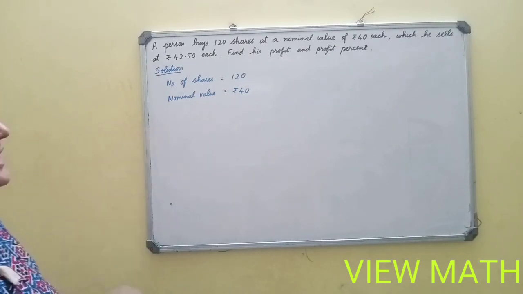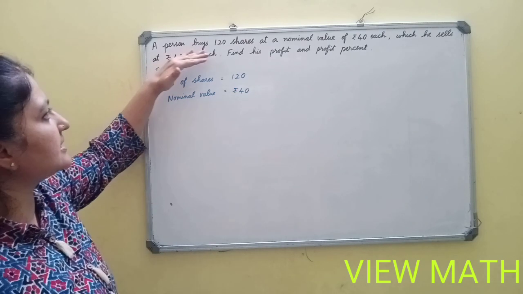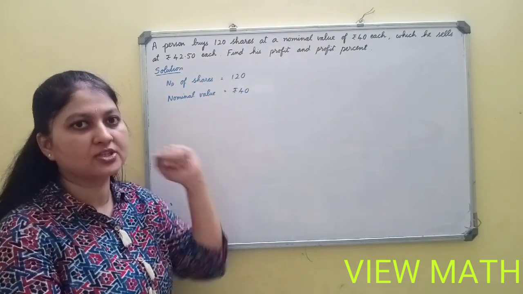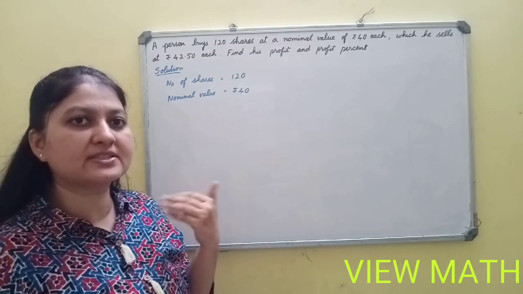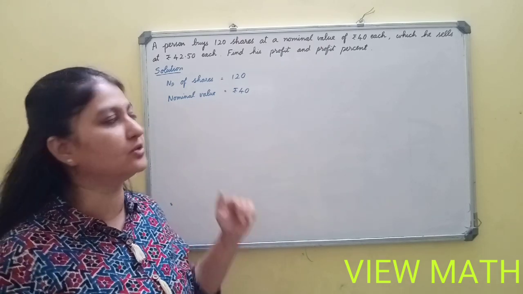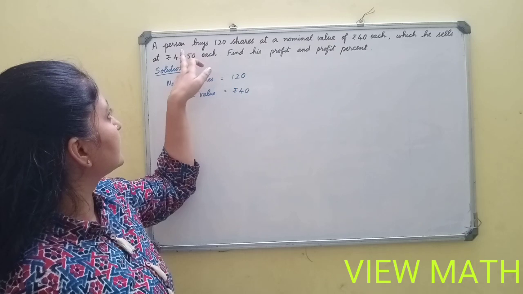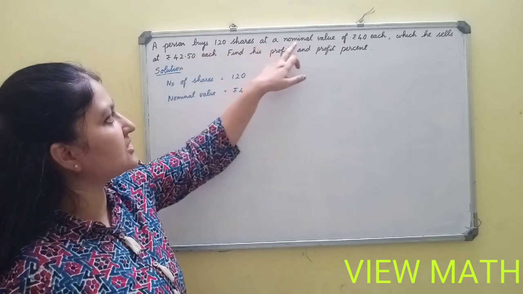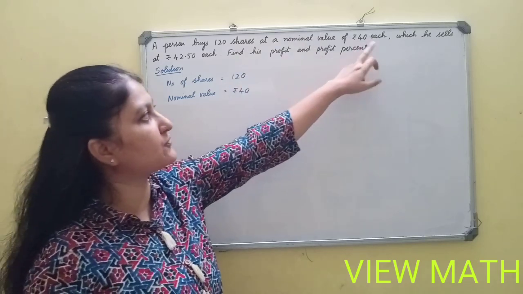So a person is buying. In this problem you have to note the question. Understand the question first. A person buys 120 shares at the nominal value of rupees 40. So previously we saw sum invested is equal to number of shares into market value. But here it is given in the question that a person buys 120 shares at the nominal value of rupees 40 each.